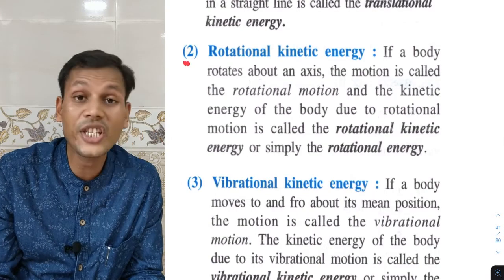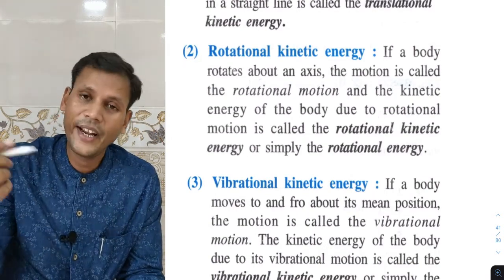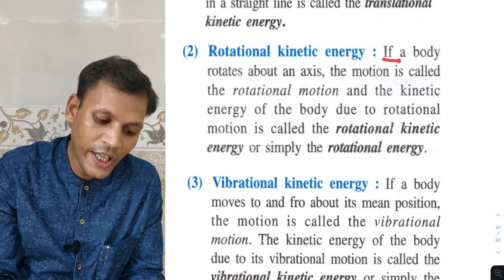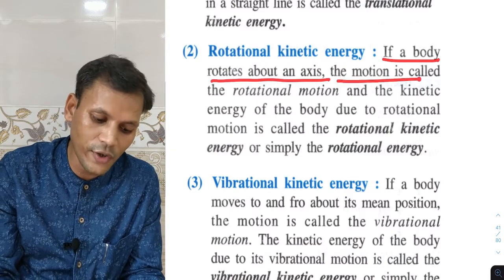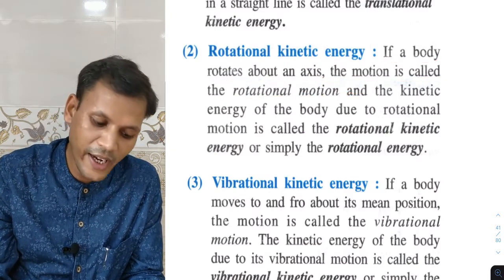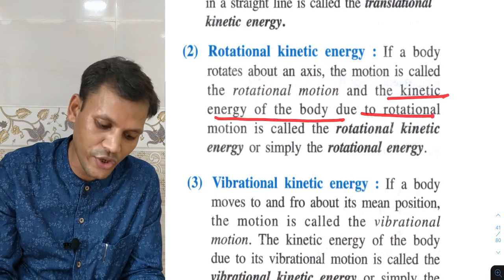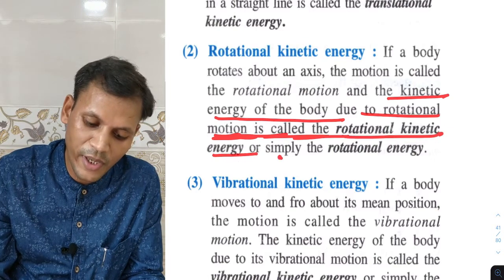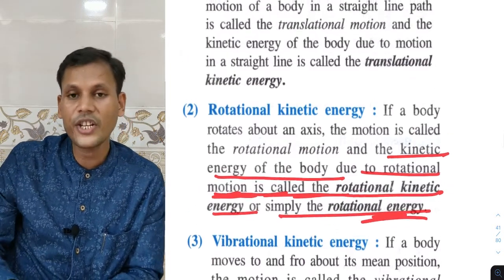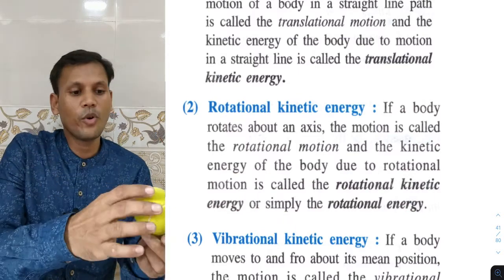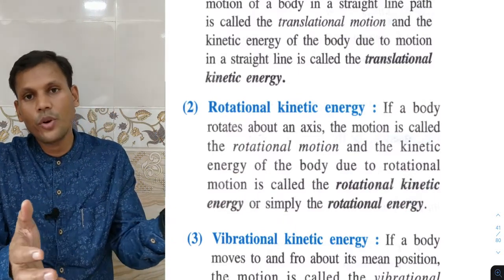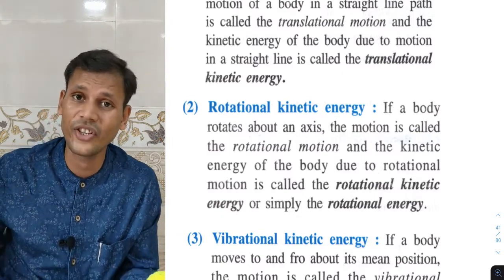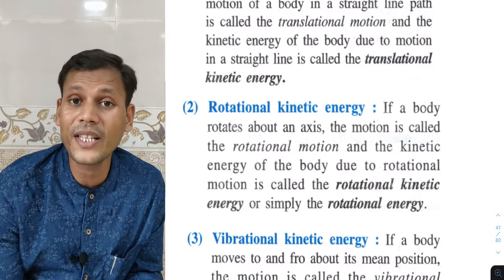Second is rotational kinetic energy. If a body rotates about an axis, the motion is called the rotational motion, and the kinetic energy of the body due to rotational motion is called the rotational kinetic energy, or simply rotational energy. So translational means a straight line. As this ball is moving from one place to another in a straight line, it will have translational kinetic energy, because it has its mass and its velocity.